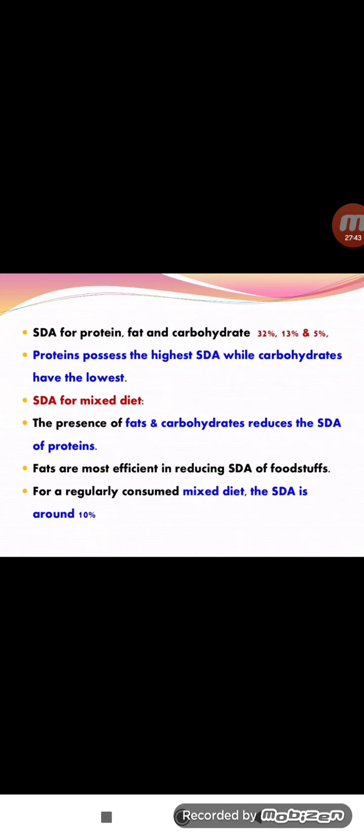In a mixed diet, fats and carbohydrates reduce the SDA of proteins. Fats are most efficient at reducing the SDA of foodstuffs. For a regularly consumed mixed diet, SDA is around 10%, though fat is 13%, carbohydrates 5%, and proteins 32%.